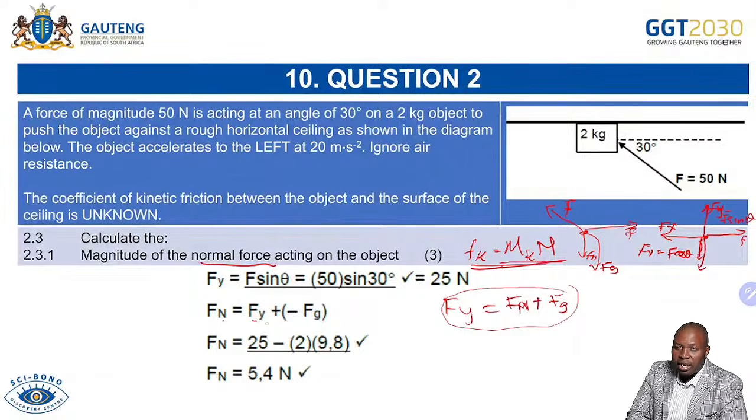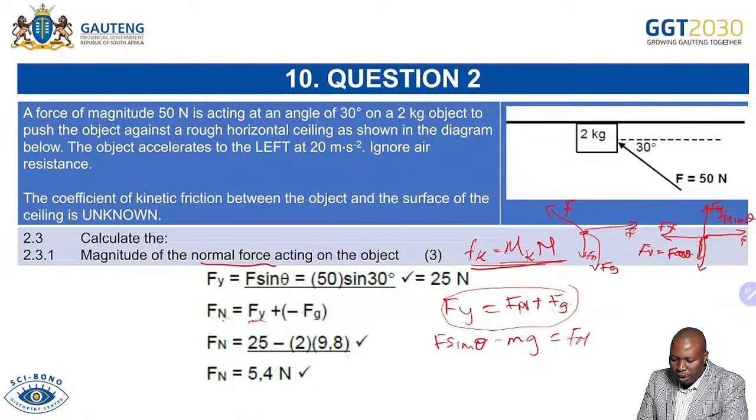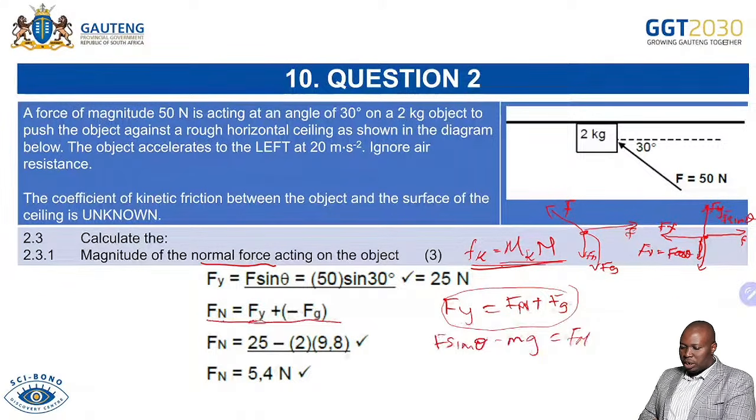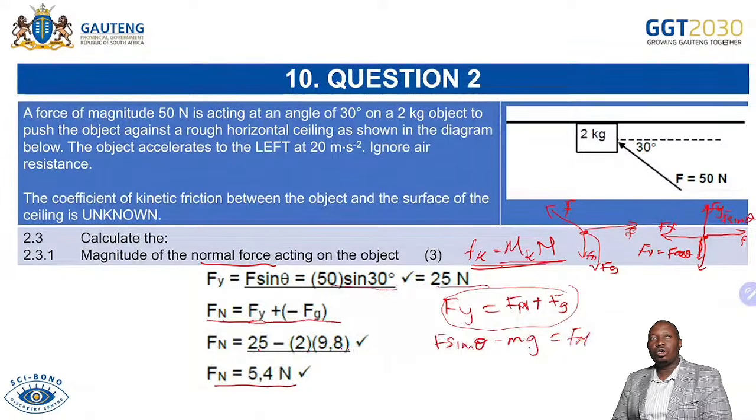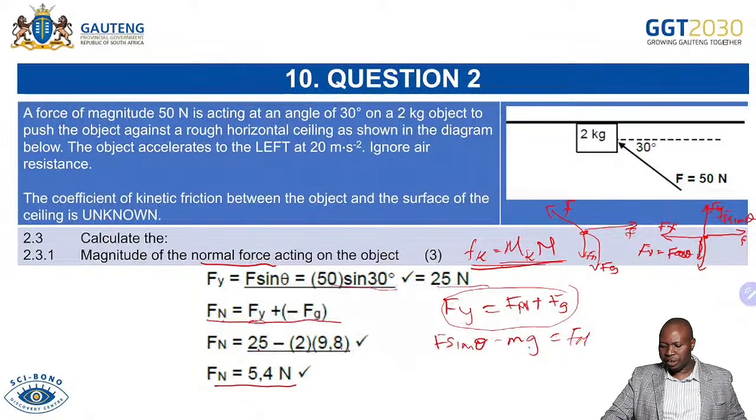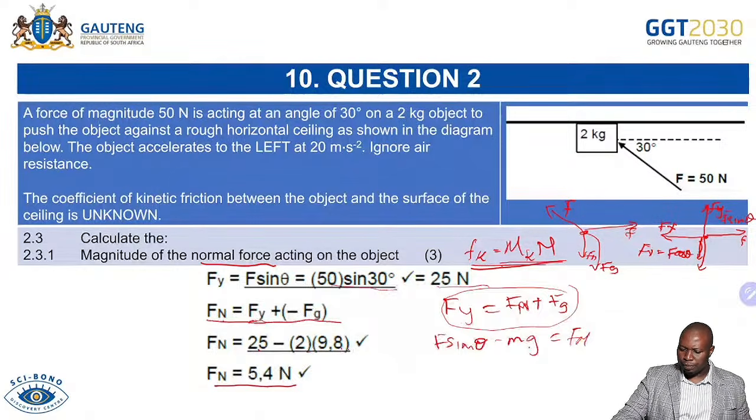So immediately when you do that, let's check. Fy, don't forget, is F sin theta. And then don't forget you have your Fg, which is mg. And that is equal to the normal force. So you just have to substitute, and F sin theta is 50 sin 30, which is equal to 25. Mg is 2 times 9,8, and then you are able to get your normal force as 5,4 Newton. So practice as many of these questions as possible. I know it will definitely help you.